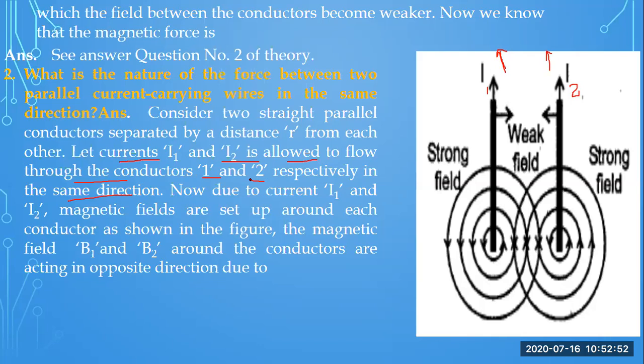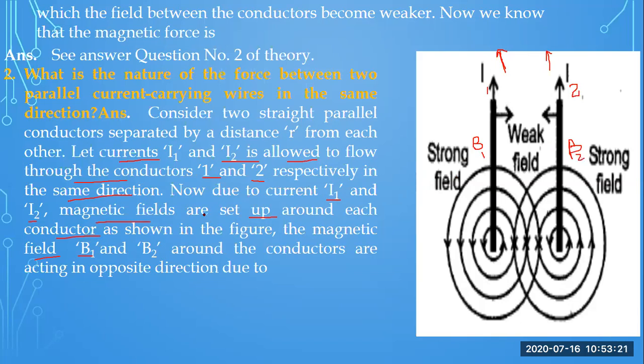Now due to currents I1 and I2, magnetic fields are set up around each conductor as in the figure. The magnetic field due to conductor 1 is B1 and due to conductor 2 is B2.